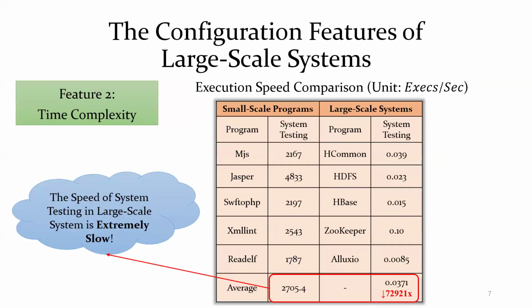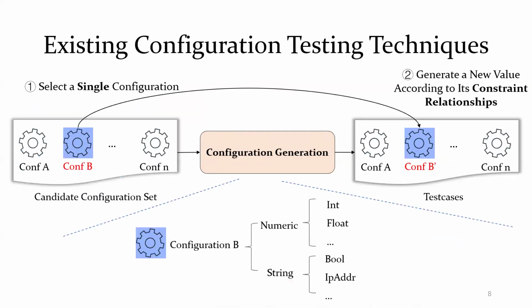Feature 2 is time capacity. For larger scale systems, the time cost for system testing is high. The above table shows the speed gap between different scale programs. We find that the average speed of system testing in larger scale systems is several orders of magnitude slower than small scale programs. So once a configuration that is unlikely to yield errors has been generated, lots of time for system testing will be wasted.